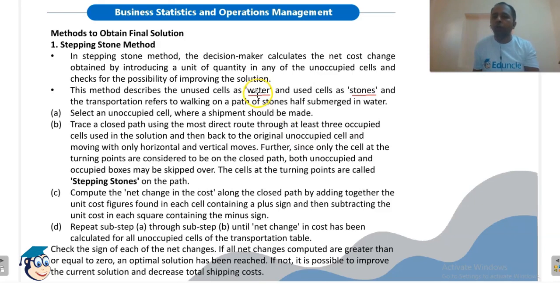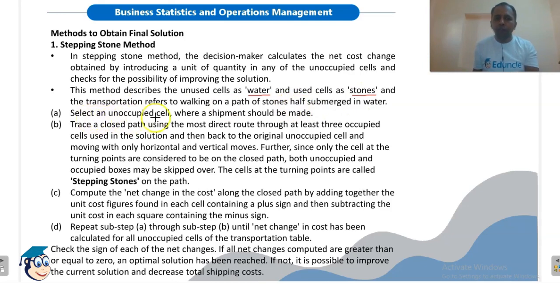So we need to trace a closed loop for this unoccupied cell. Hence the name stepping: we are stepping only on the occupied cells, which we have referred to as stones. So the name is stepping stone method.